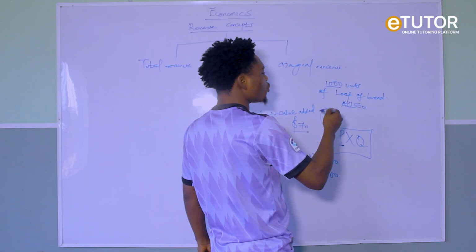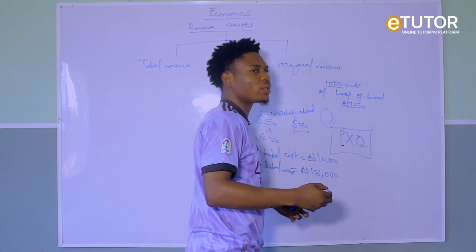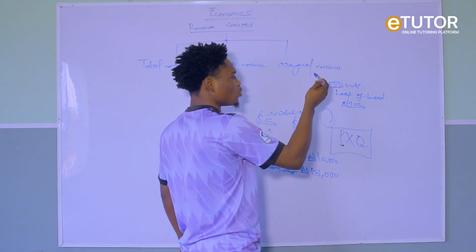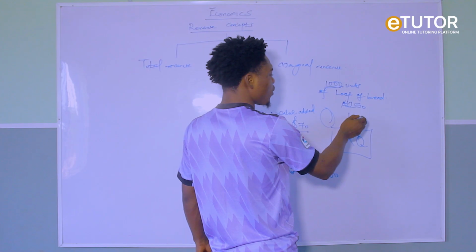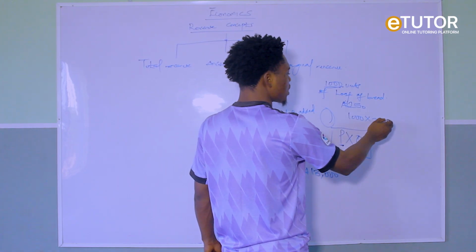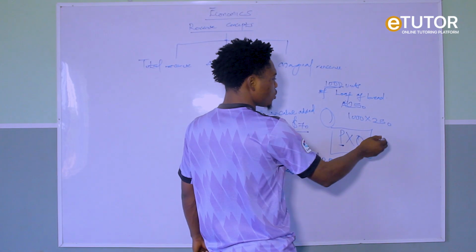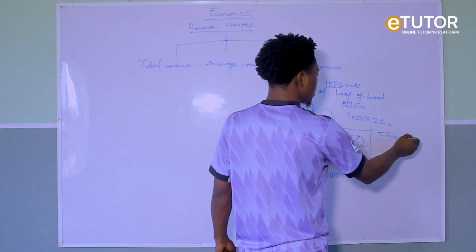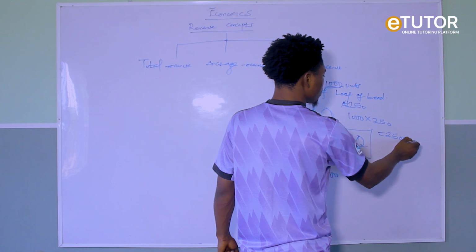How much will I earn? How much will I realize? How much will I generate after selling 1,000 units? It simply means I will have to multiply 1,000 by what? 250 naira. So that will give me what? 250,000.